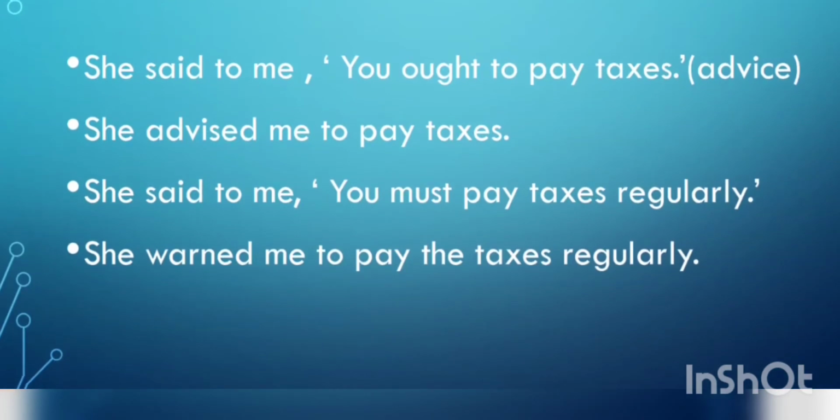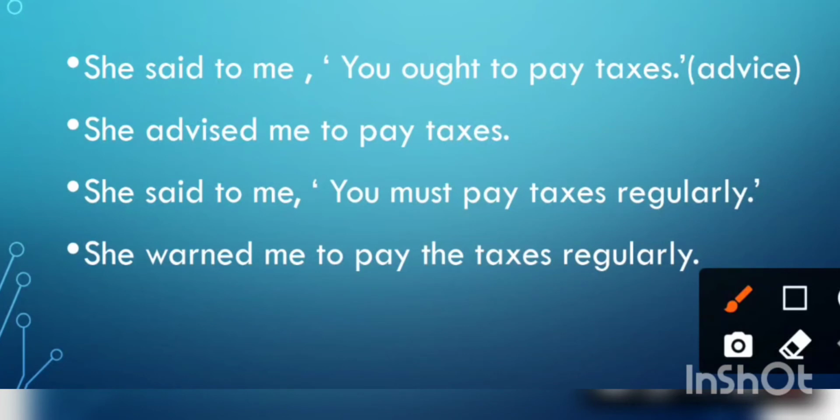More examples. She said to me, you ought to pay taxes. What is expressed here? Advice. Okay. So, imperative sentence. So, she advised me to pay taxes. She said to me, you must pay taxes regularly. See the modal auxiliary, "ought to", and now "must".